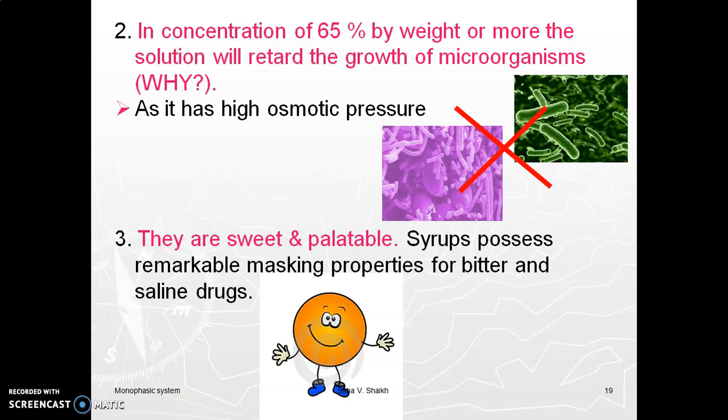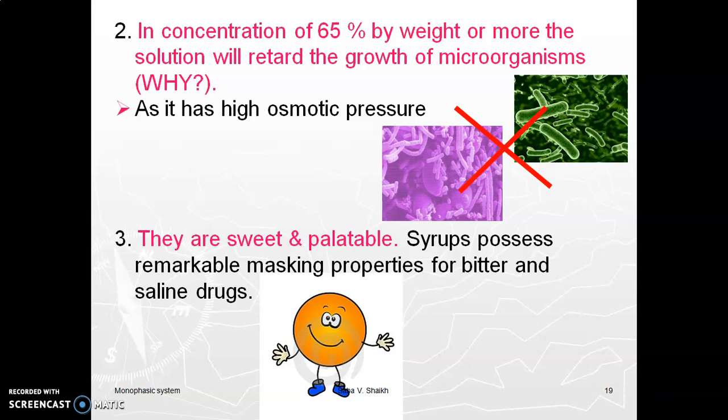Here in this syrup the water content is very less, therefore there is a very high osmotic pressure. The bacterial cell water can come out from the cell wall. Bacteria undergo dehydration and they automatically die. That's why syrup is also called a self-preservative.